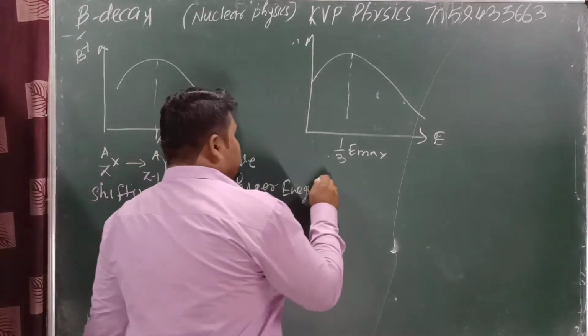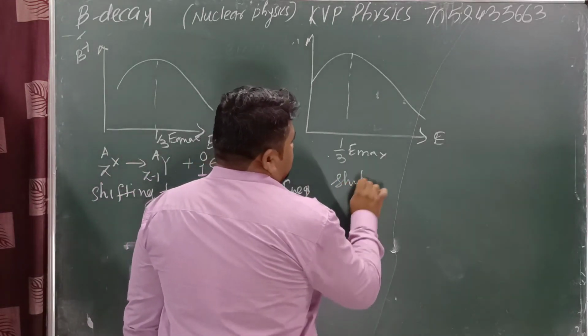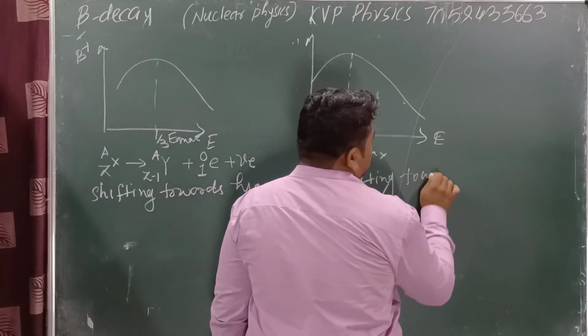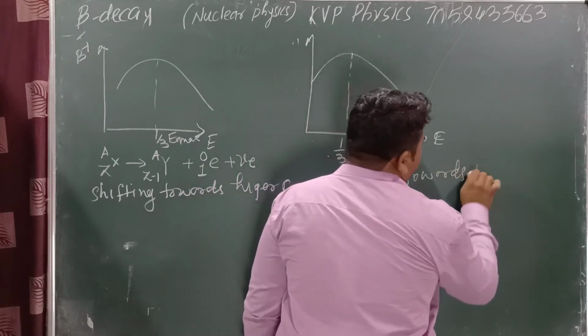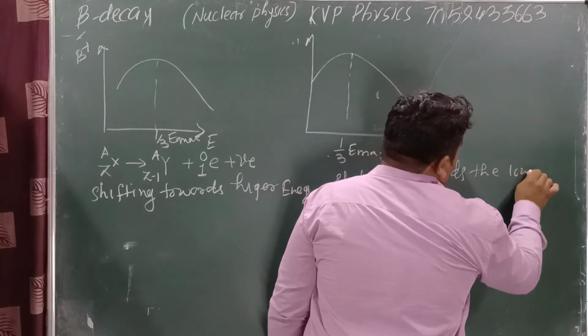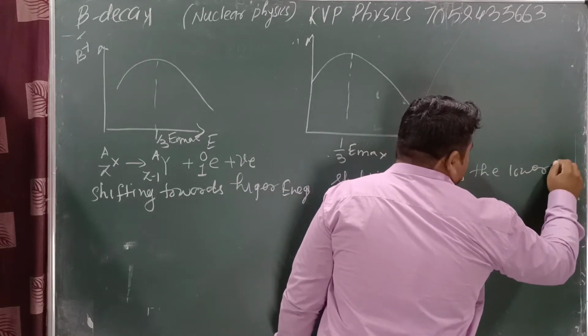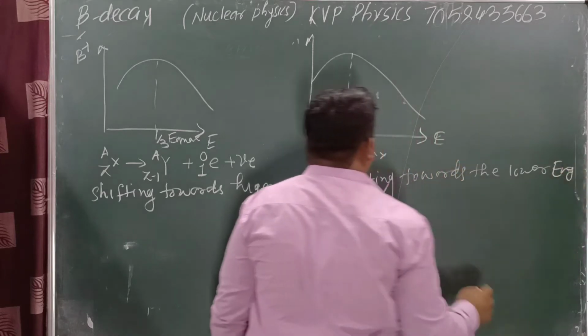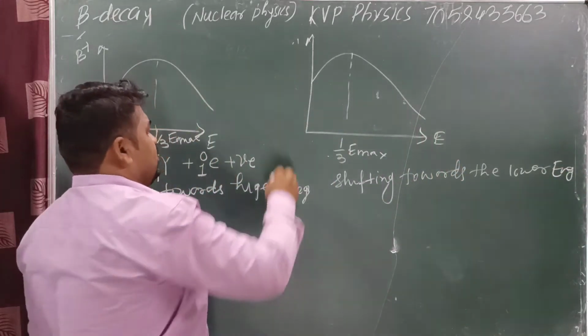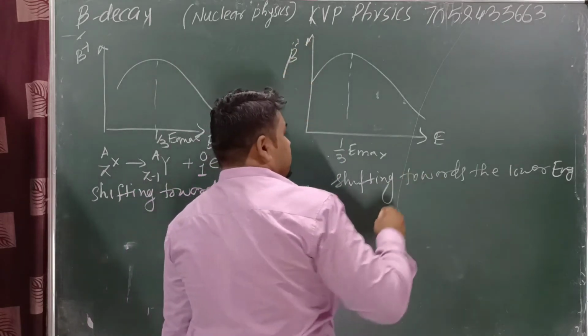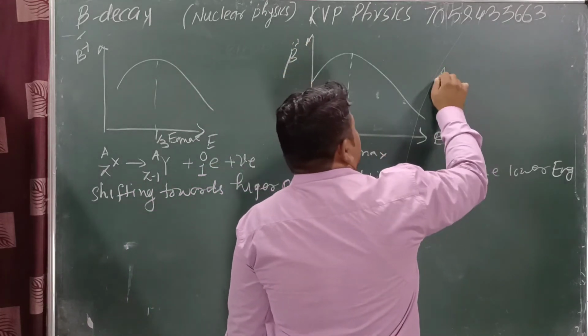Here shifting toward the lower energy, shifting towards the lower energy. In which case beta minus decay. Beta minus decay with the energy. What is the beta minus decay?